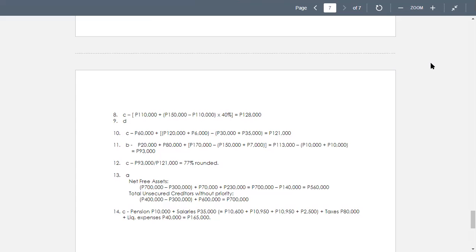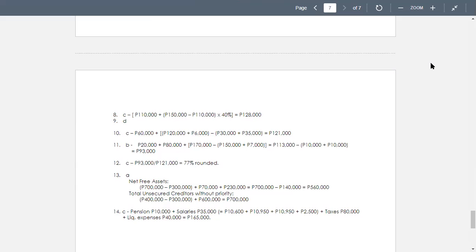So we have 700,000, the estimated current value for the net free assets, minus 300,000. Okay, then we are going to add 70,000 plus 230. That's 700,000 minus 140.